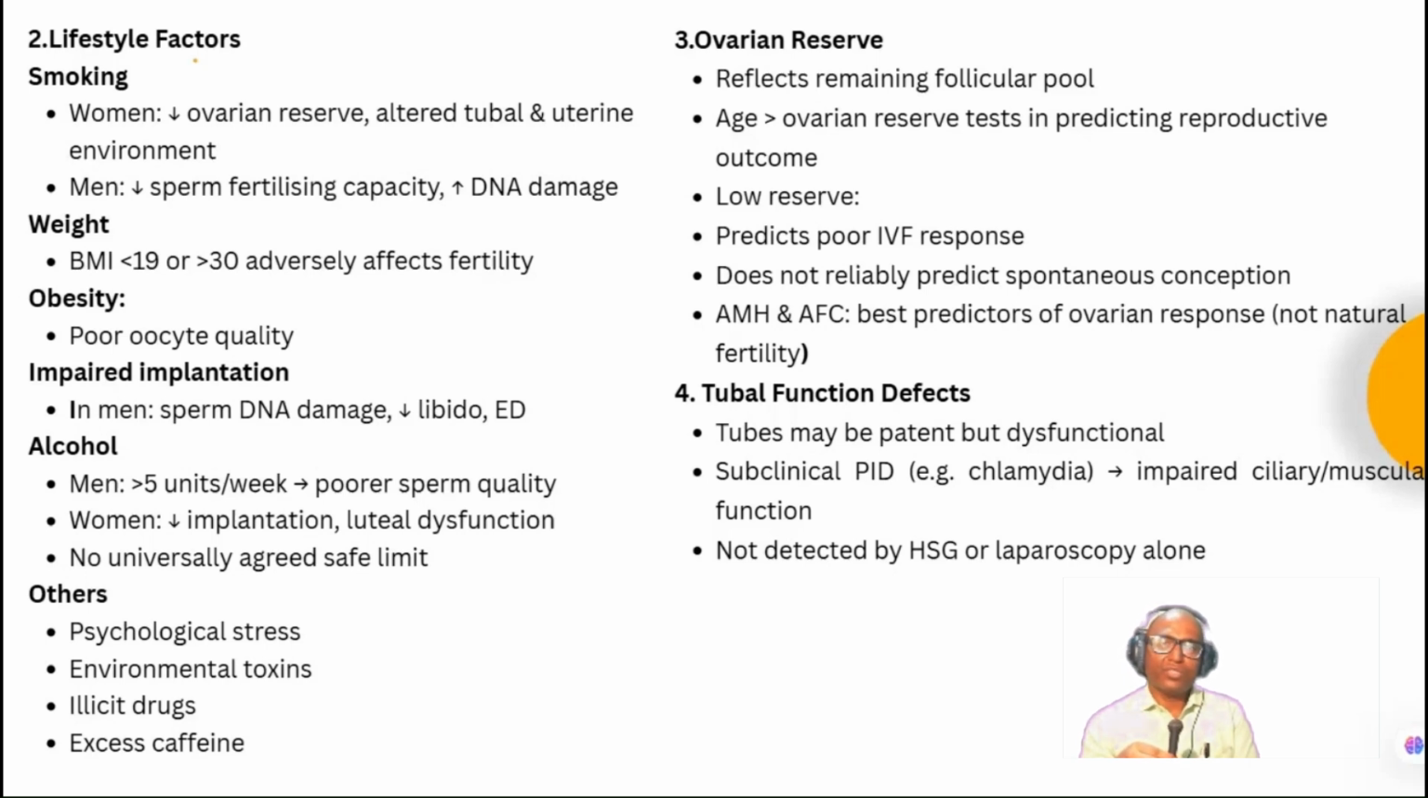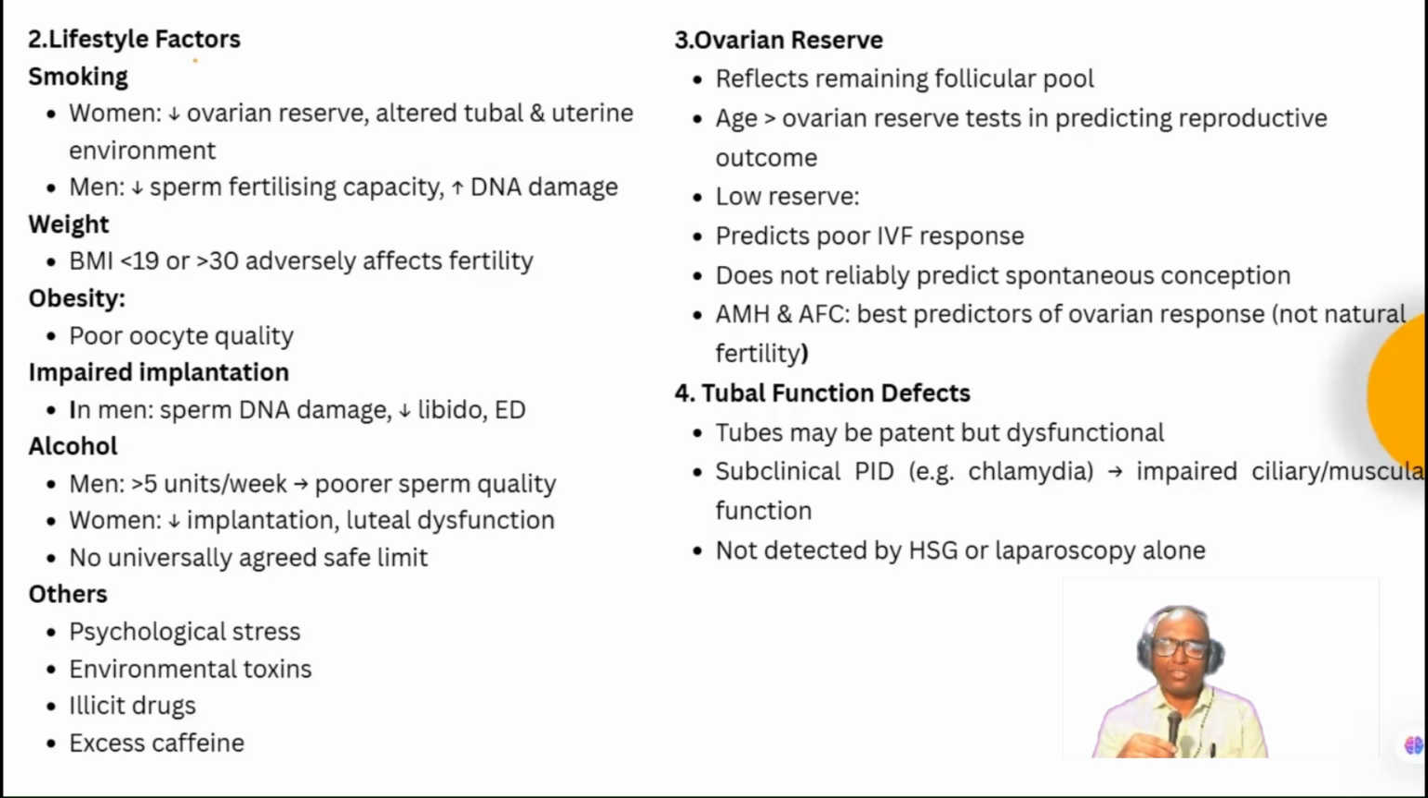Then ovarian reserve. The ovarian reserve will reflect the remaining pool of the oocytes. So what is the most important parameter which is predictive of ovarian reserve? It is the age. So age is the most important ovarian reserve test in predicting reproductive outcome. If she has a low reserve, that will indicate a poor IVF response, but does not reliably predict spontaneous conception. So the low reserve will not predict the spontaneous conception, but it will mean that IVF response will be poor. AMH and AFC are the best predictors of the ovarian response, but not for natural fertility.